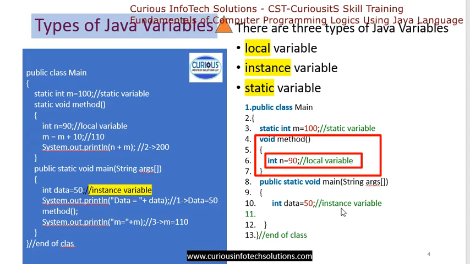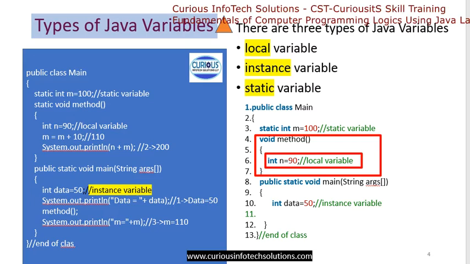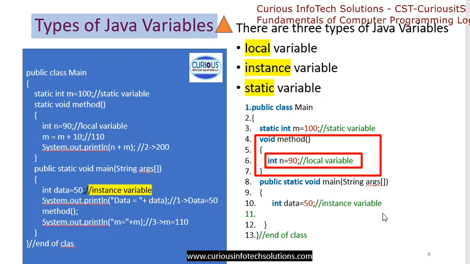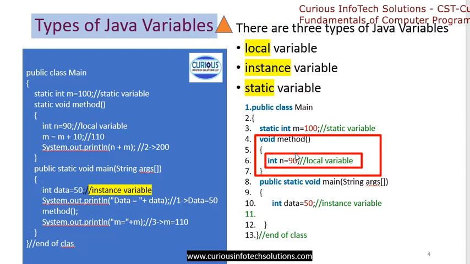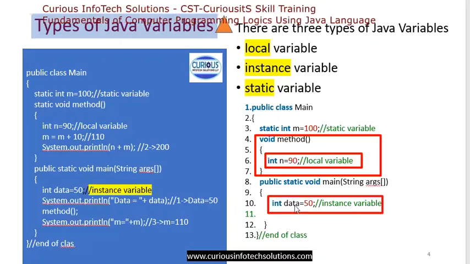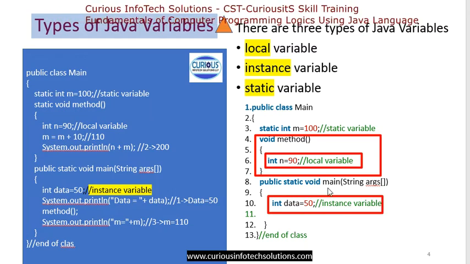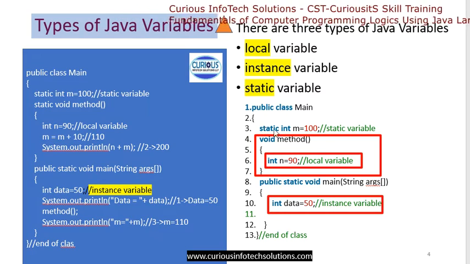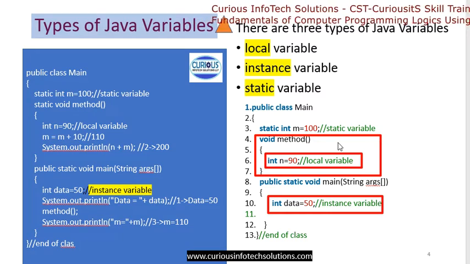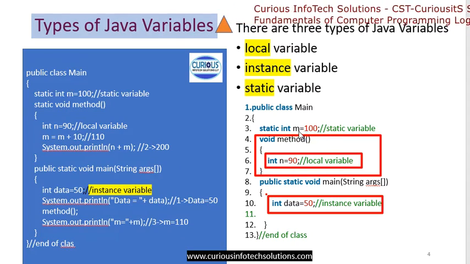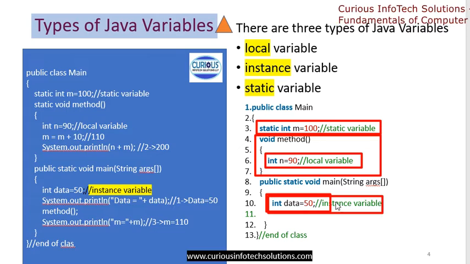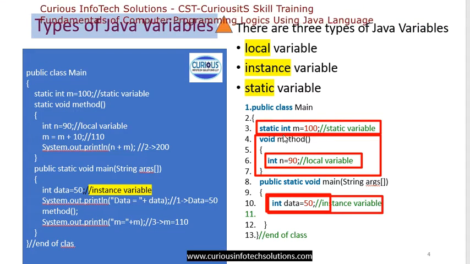Okay. Now come to the instance variable. तो देखिए, instance variable is actually declared in the class and this is outside the method. Method के अंदर नहीं है, ये हमारे main के अंदर रहेगा. So this is your type of instance variable. Now let's say we have a static variable. So this static variable is nothing but static to this variable m. So one copy will be there and may be shared by all. So this is called a static variable.